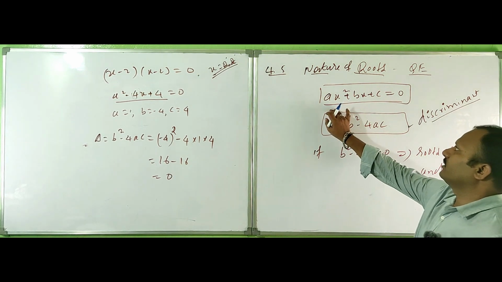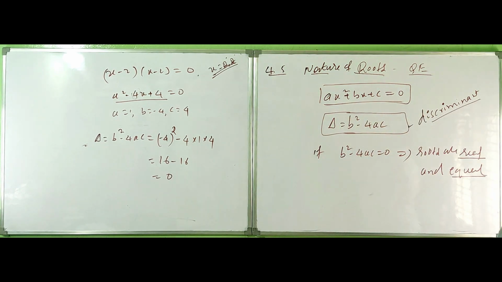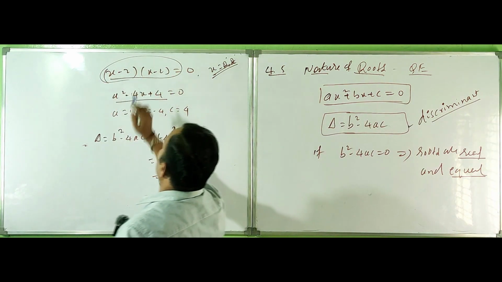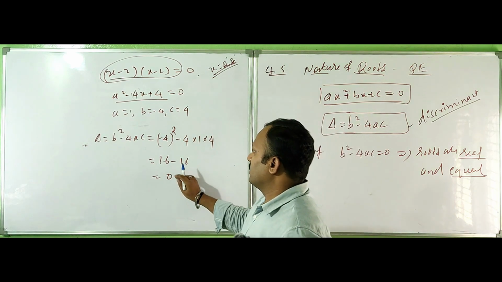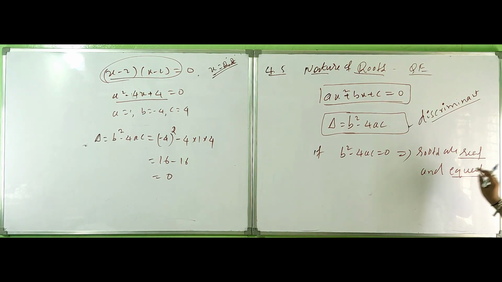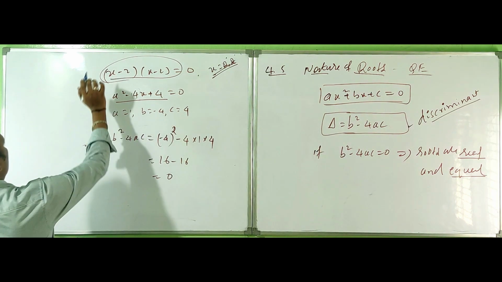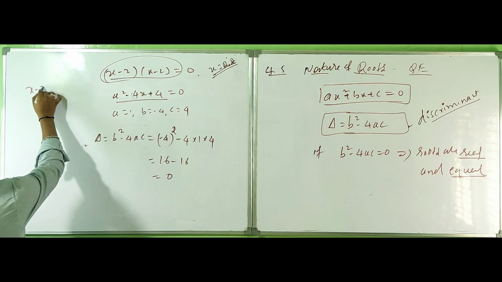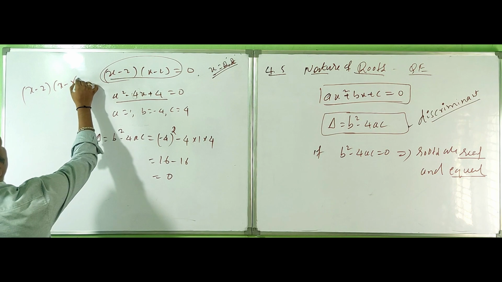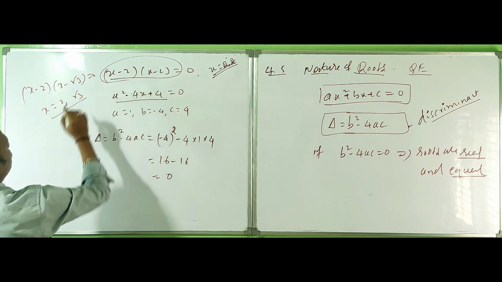This is the standard equation ax square plus bx plus c is equal to 0. The b square minus 4ac is called the discriminant. I have taken this by the reverse method, roots are like that. So if the discriminant b square minus 4ac is equal to 0, then the roots are real and equal. Real means a real number. Then let's check again. x minus 2 and x minus root 3 equal to 0. What are the values here? 2 and root 3.